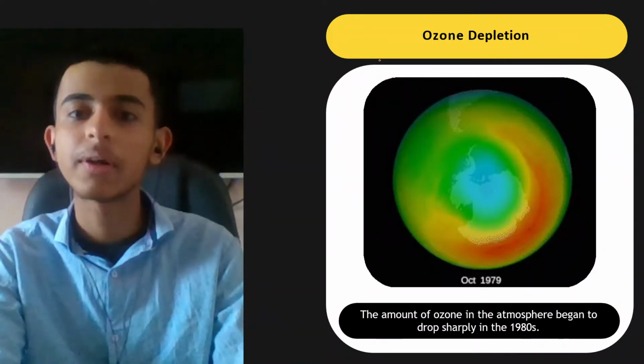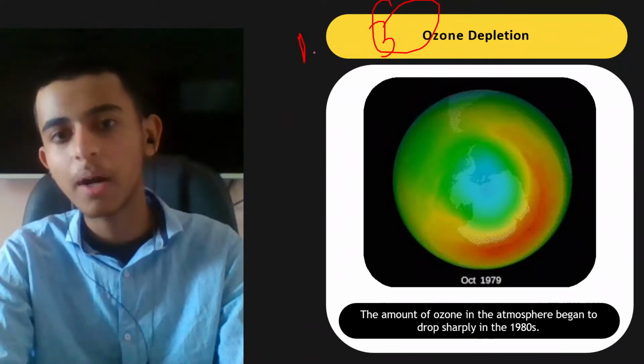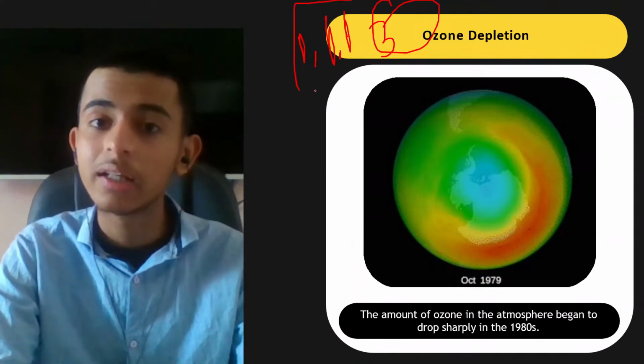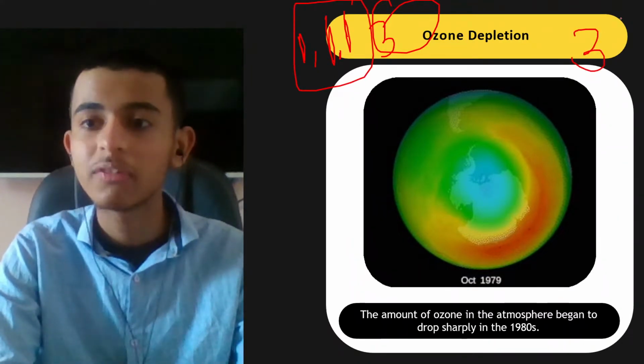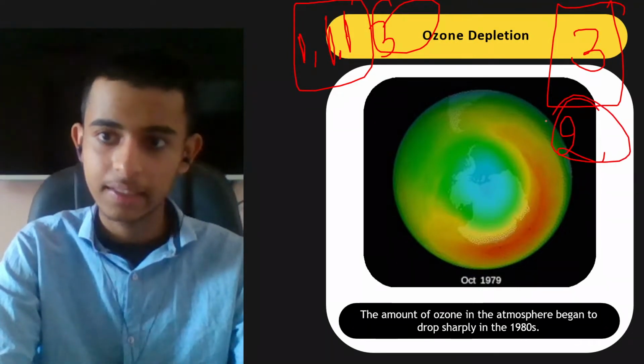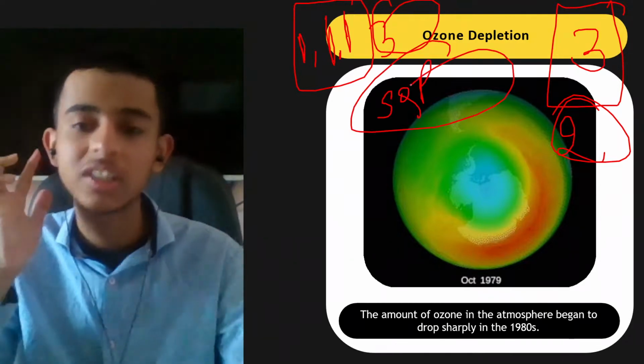Here, 3 marker questions are asked. 3 marker, like how is ozone formed, 1 mark, what is ozone, 1 mark, its function, 1 mark, and how is it getting depleted. So a 3 marker question can be formed in this. You can get a 2 marker question from the trophic level. I am telling you from the experience of sample question papers and previous year questions.